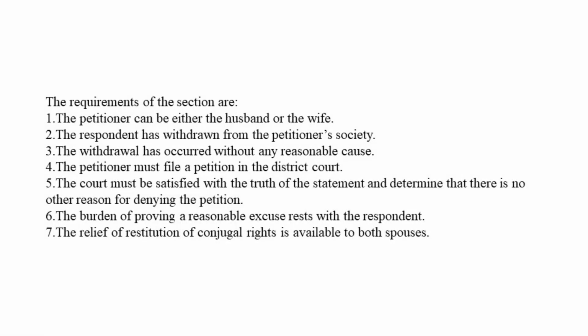So we have a number of requirements. The first is the petitioner could either be the husband or wife. Respondent withdraws from the society of the petitioner. Withdrawal of the society has been made without any reasonable cause. The petitioner should file a petition in the district court. The court to be satisfied with the truth of the statement and finds that no other reason is there for denial. Burden of proof of reasonable excuse is on the respondent. Relief of restitution is available to both the parties.